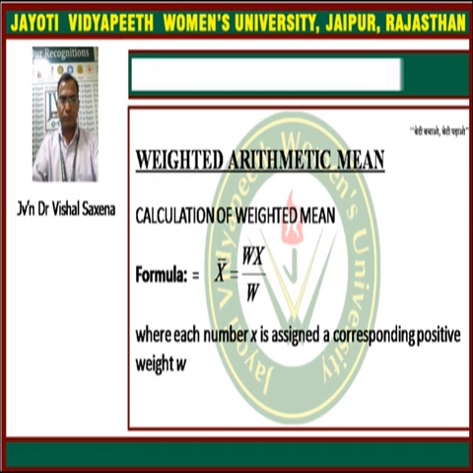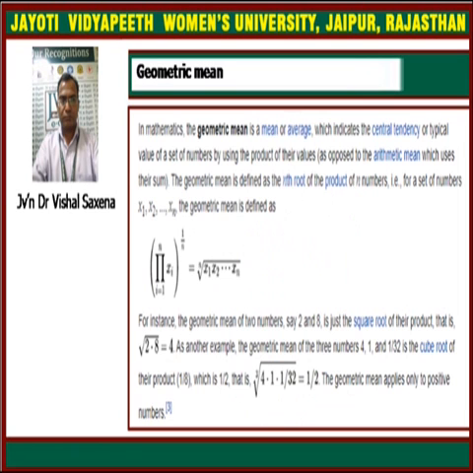Next is the weighted arithmetic mean. The weighted arithmetic mean is given by x bar equal to summation wx upon summation w, where x represents the data and w represents the weight of that particular data.